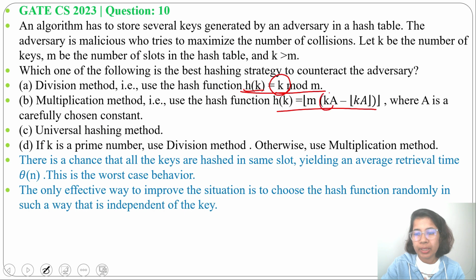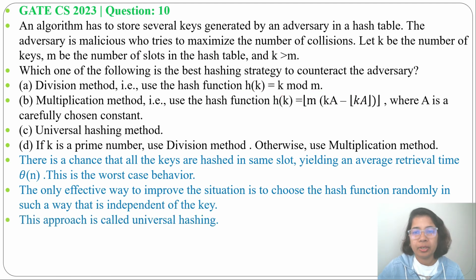Here also we need the key for finding the hash value, or we can say slot. So both division and multiplication methods are dependent on keys, whereas universal hashing method is independent of keys. We are choosing the hash function randomly, that is independent of the keys. So answer will be option C, universal hashing method.